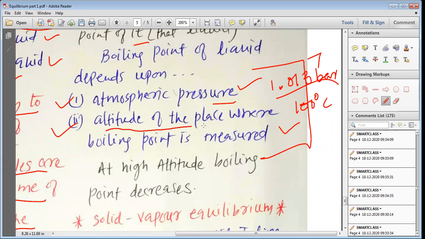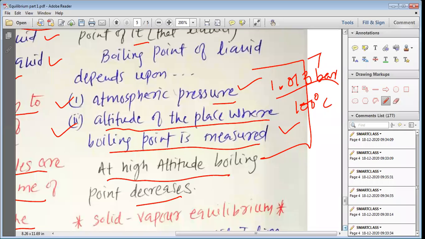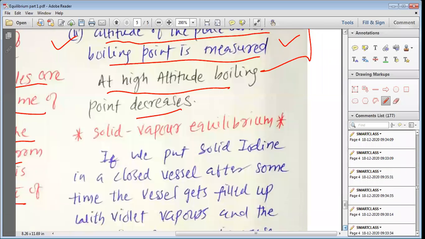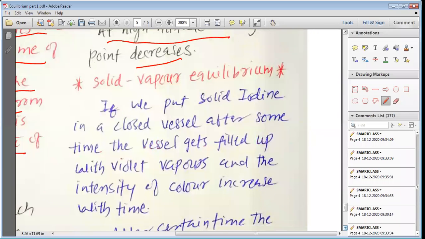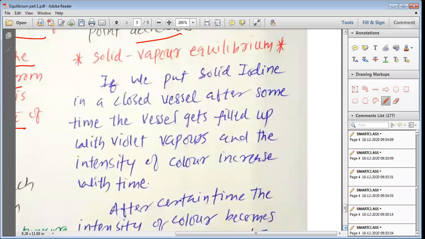Same way, my dear students, the altitude of a place where boiling point is measured matters. If the boiling point is measured at a higher altitude than the sea level, the boiling point decreases. At high altitude, the boiling point decreases, and that is why in places with higher altitudes, it is suggested to use a cooker for cooking. Now, my dear students, in the next step, we want to study the solid vapor equilibrium.